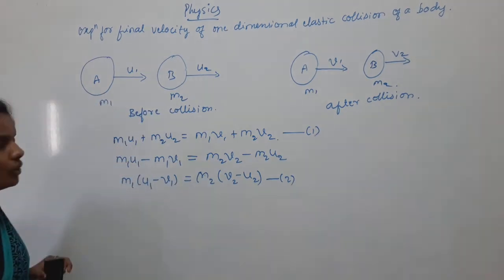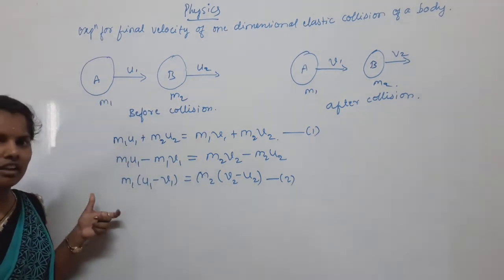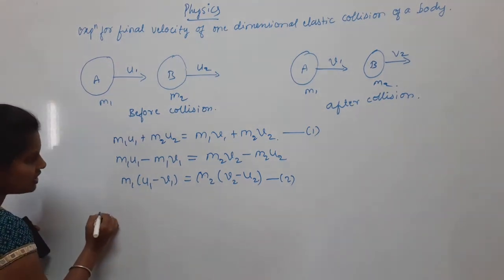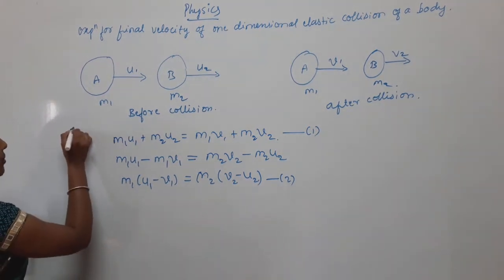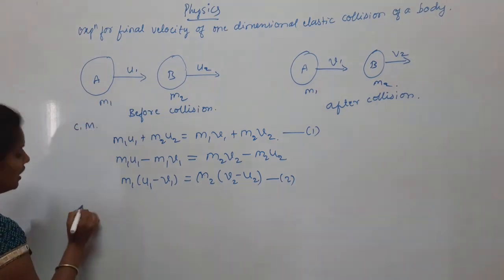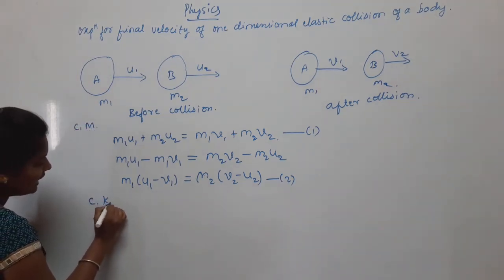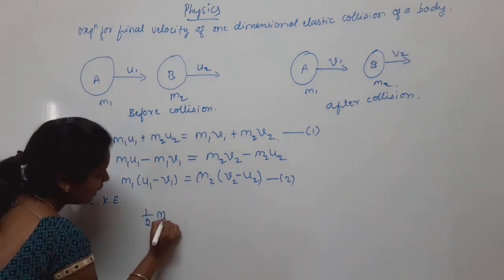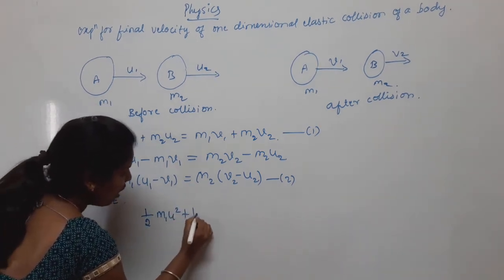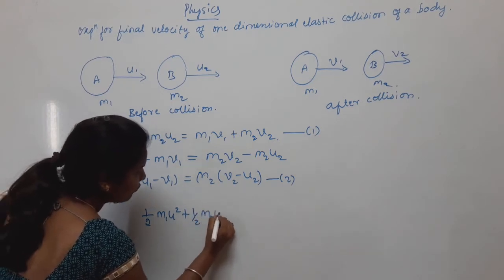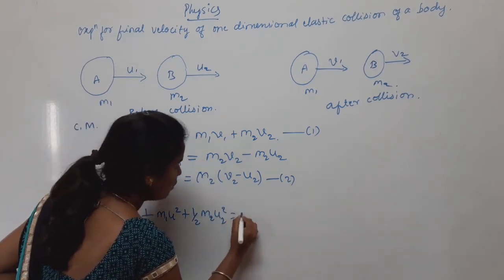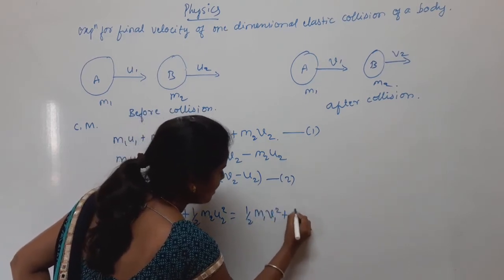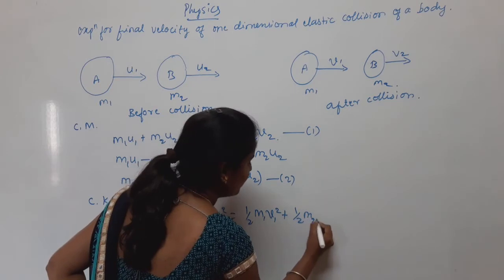Now, according to the law of conservation of kinetic energy, half m1 u1 square plus half m2 u2 square equals half m1 v1 square plus half m2 v2 square.